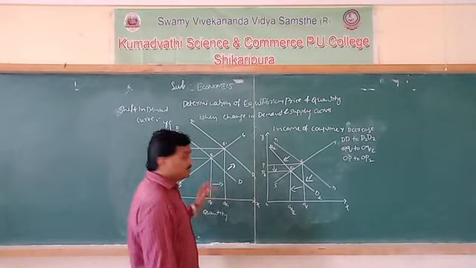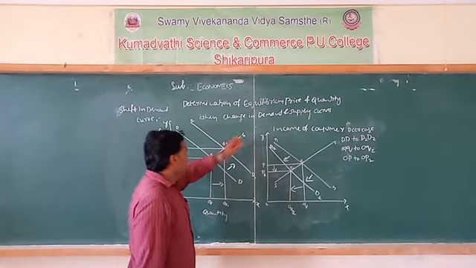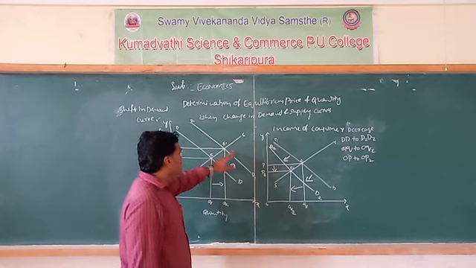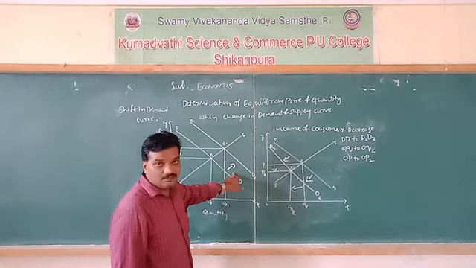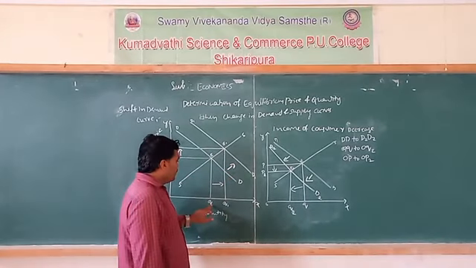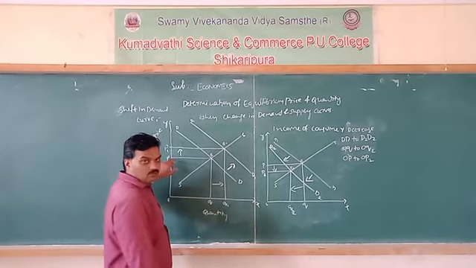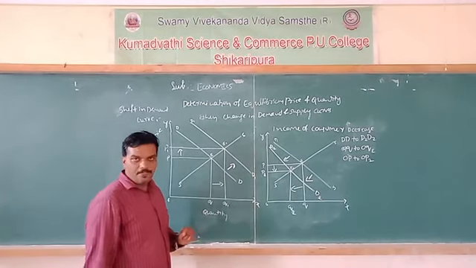So, I will explain briefly once again. See, if the income of the consumer increases, the demand will shift to the right side. Just observe the arrow mark direction, right side. Then the equilibrium quantity increases from OQ to OQ1, and equilibrium price also increases from OP to OP1.